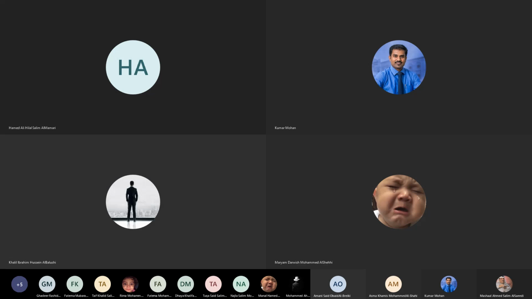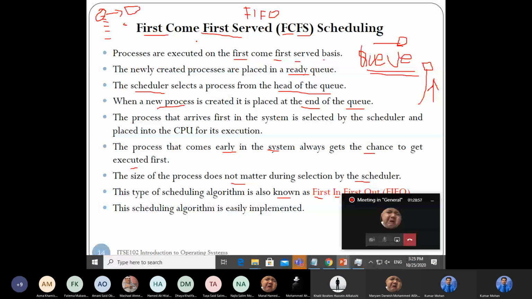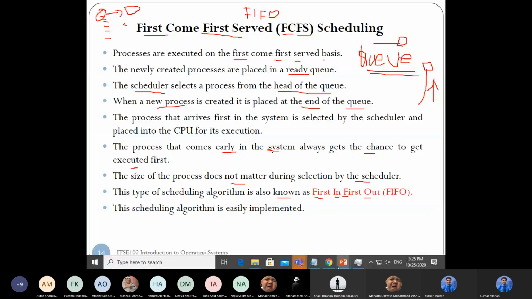So what is this first in first come or first come first serve scheduling algorithm? The processes are executed on a first come first serve basis. The newly created processes are placed in the ready queue. When a new process is created, it is placed at the end of the queue, always at the back. So the other name for this scheduling algorithm is also known as what?